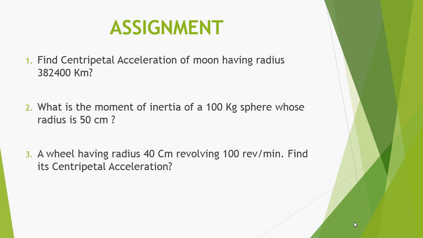In the home assignment, dear student, find the centripetal acceleration of the moon having radius 3.2400 kilometer. What is the moment of inertia of a 100 kg sphere whose radius is 5 centimeter? And the last one is a wheel having radius 40 centimeter revolving 100 revolutions per minute. This 100 revolutions per minute is the angular velocity of the wheel. So find its centripetal acceleration. These are your home assignment.